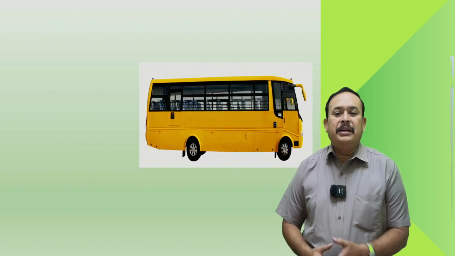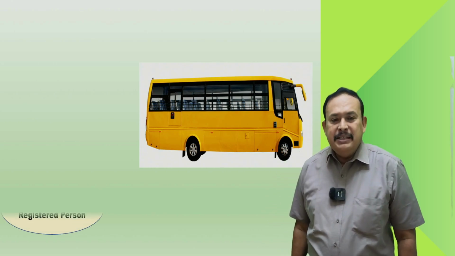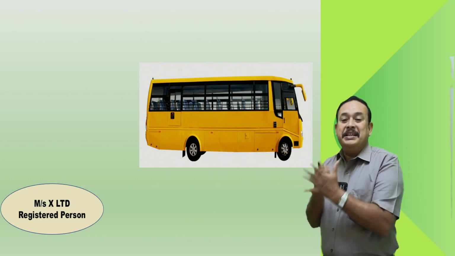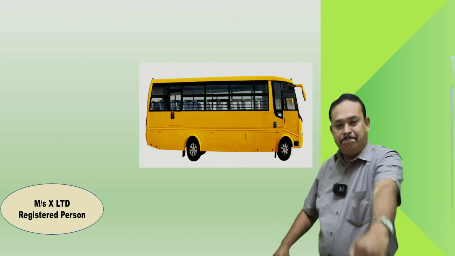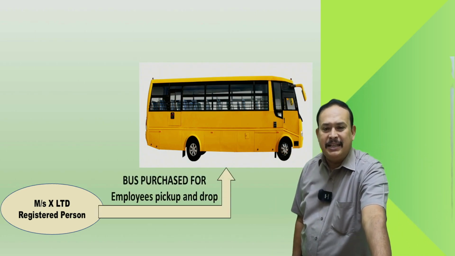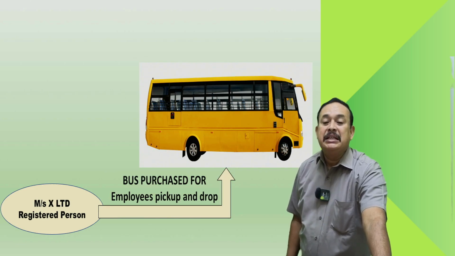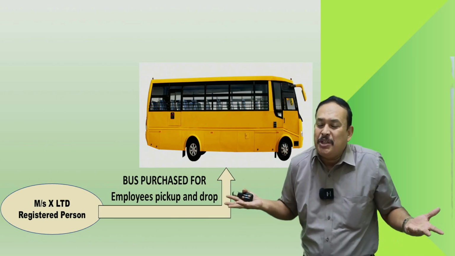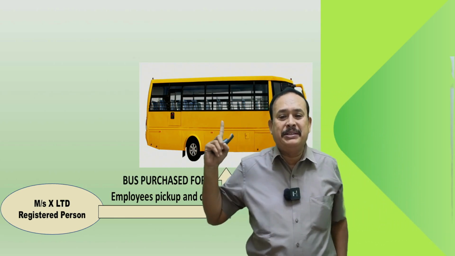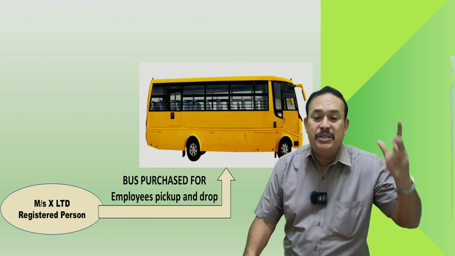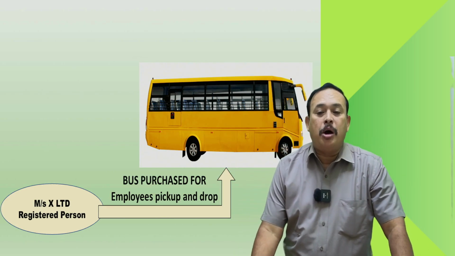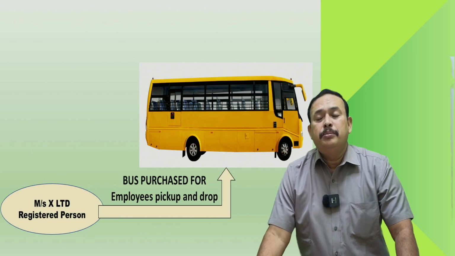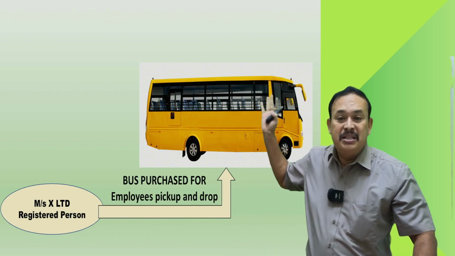Furthermore, look here, sir. X Limited, a registered person under GST, procured this particular vehicle, seating capacity almost 60. Seating capacity more than 13. Bus purchased for what purpose? Employees pick up and drop. For employees pick up and drop, in the course of furtherance of business, this particular motor vehicle has been purchased. It has been purchased for employees pick up and drop in the course of furtherance of their business only, with more than 13 persons seating capacity. 60.